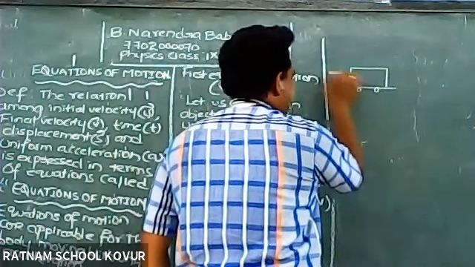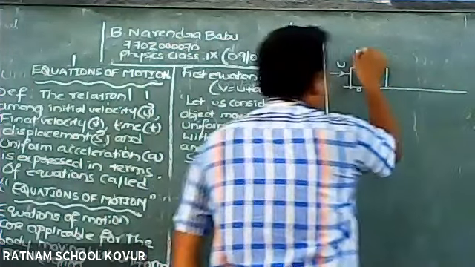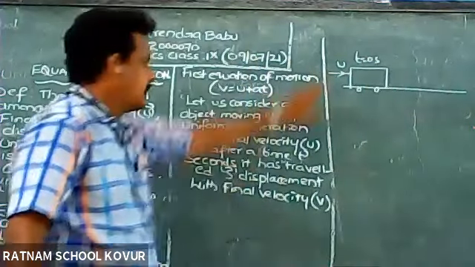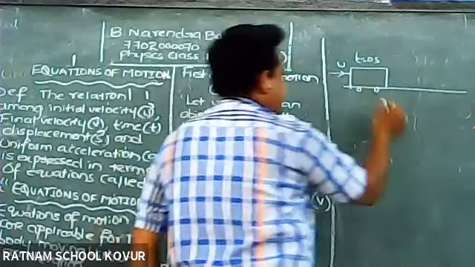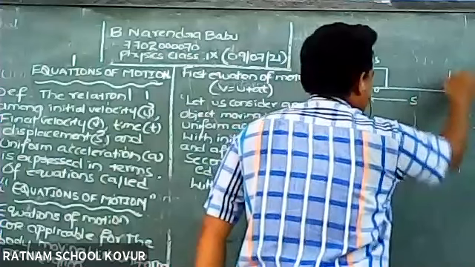So this is the vehicle. Initially, before starting, its velocity is the initial velocity u, at time equal to 0 seconds. Now the vehicle has traveled a distance s and is here.